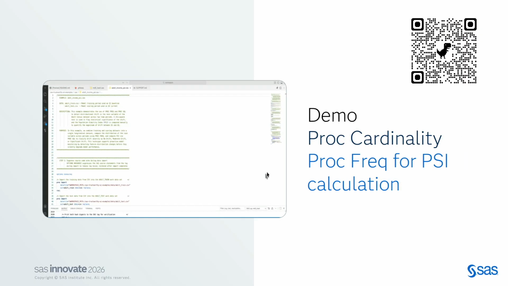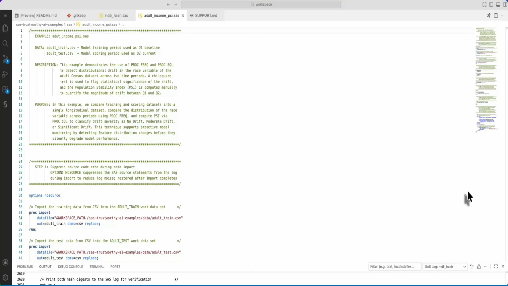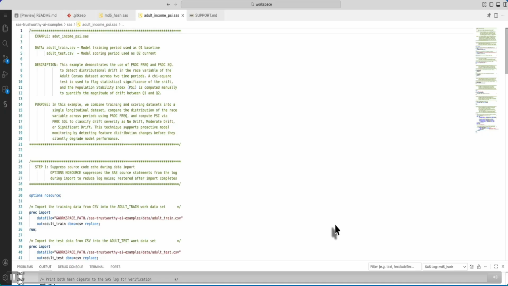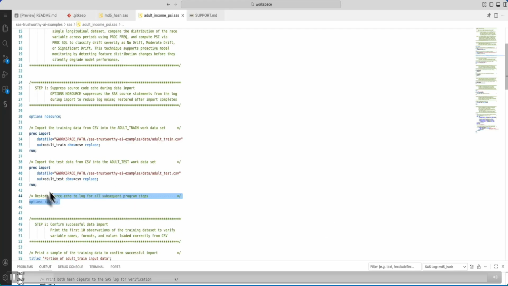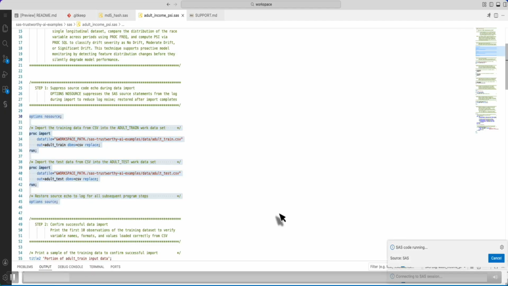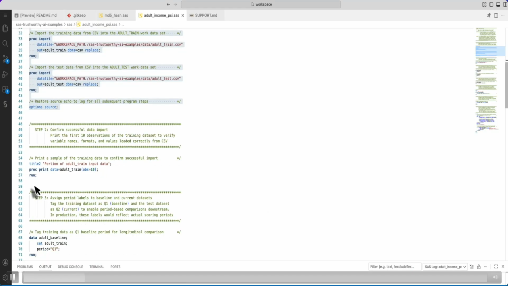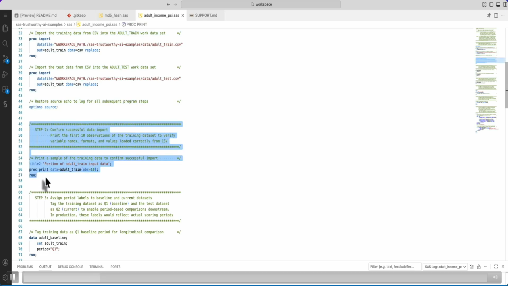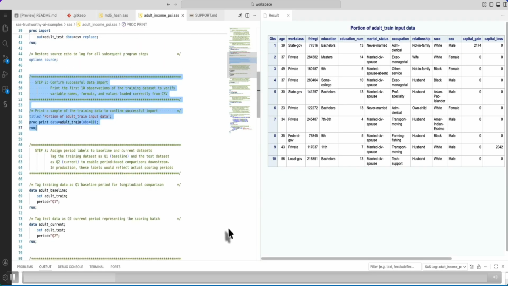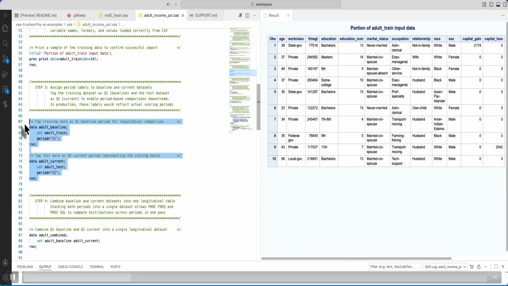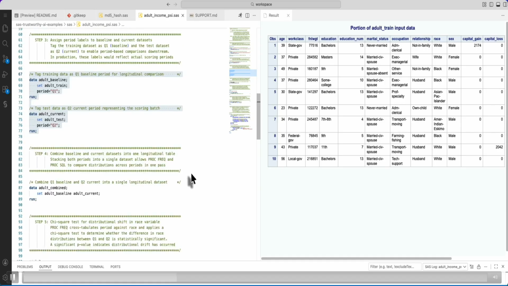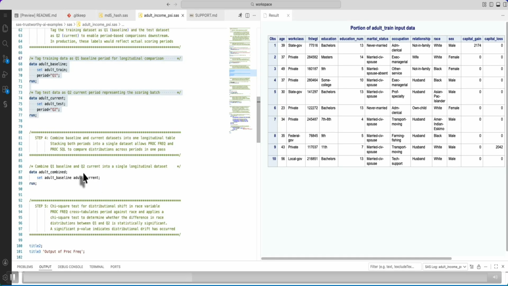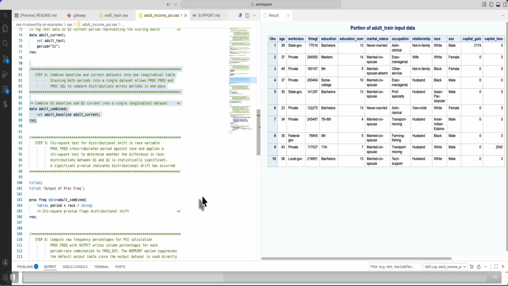The population stability indicator helps us in understanding how our data has drifted over time. In this, I'm using our favorite proc freq. I'm just importing my data, that is again the same adult data set for this particular example. I am just looking at how it looks. Then I am making two sections of it, baseline data and current data, for the purposes of the demo, and adding the time indicator for it, Q1 and Q2, because I want to see how this data has drifted, if it has drifted.